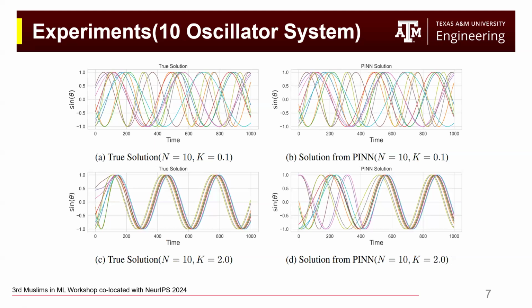Here are experimental results for two different Kuramoto models. The first row shows the actual solution of a Kuramoto model where the coupling coefficient is 0.1, and the PINN solution, you can see that it can capture the actual angular values at different time points, where we have a lower value coupling coefficient for the Kuramoto model. However, when the Kuramoto model has a high coupling coefficient, that means it tends to behave in a synchronized manner, the PINN model fails to capture the actual solution.